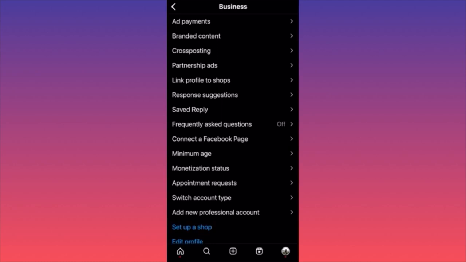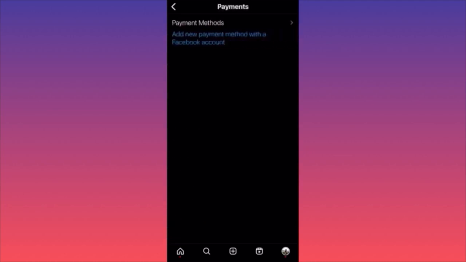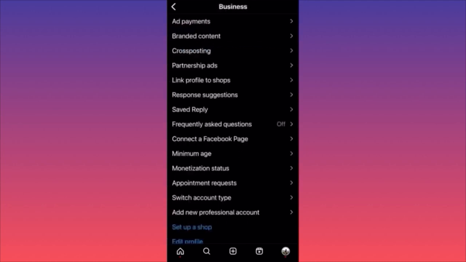And the last one will be, of course, the ad payments. This is where you pay if you run ads. If you have a Facebook account and you ran ads previously, you could simply link this account and run the ads. It's very good because you can track the performance and see which ads are performing and converting better. The more money you spend, unfortunately or fortunately, on Facebook ads, you will see which ads actually convert, and this will save you money in the future if you really know how to read ads and understand the conversion rates and what type of content actually works.